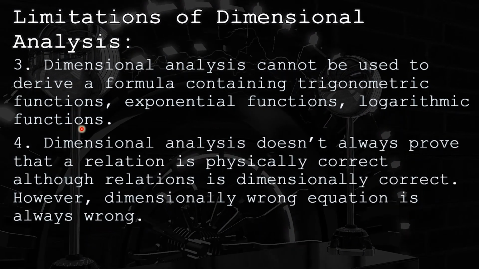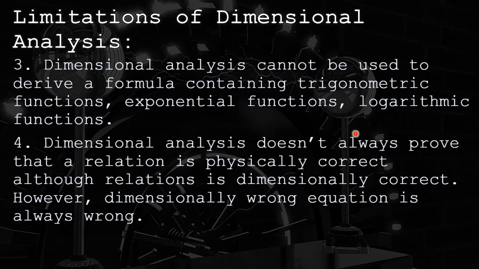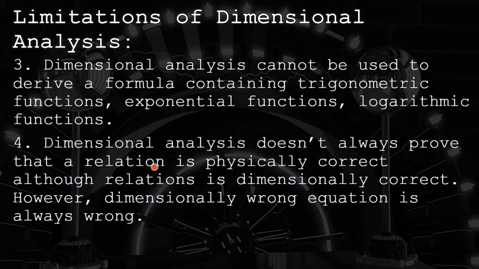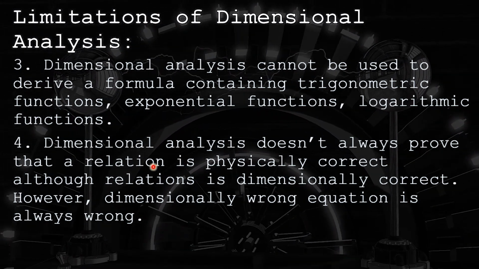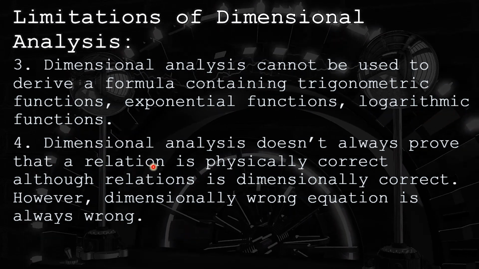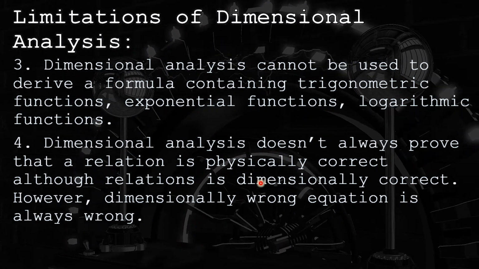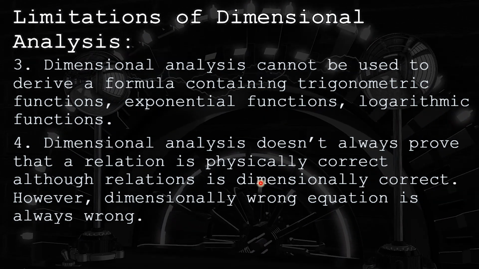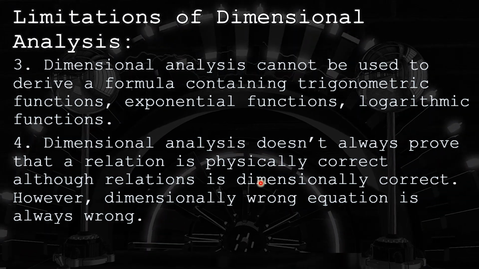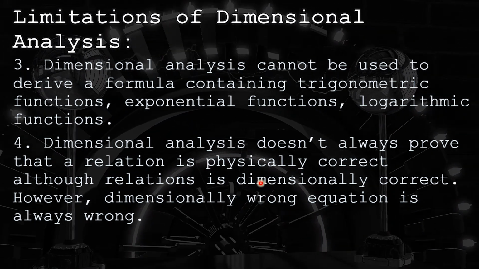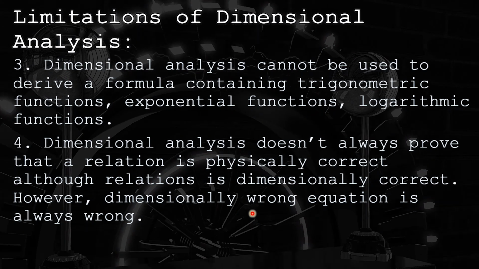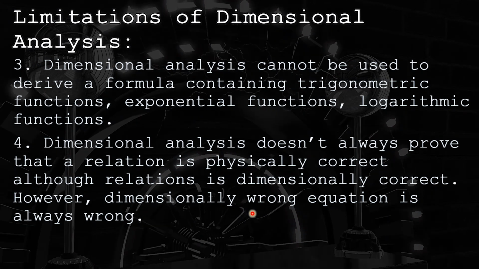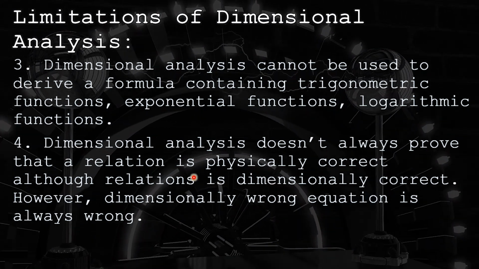The other drawback is that dimensional analysis doesn't always prove that the relation is physically correct, although the relation is dimensionally correct. What does it mean? Because an equation is dimensionally correct, that doesn't necessarily make it physically correct. For example, we know Einstein's famous equation E is equivalent to mc square. This equation is dimensionally and physically correct, but if I write this equation as E is equivalent to 15 mc square, it would be dimensionally correct, but this equation is wrong. So this is one more drawback.